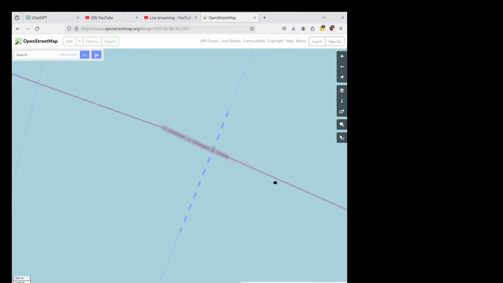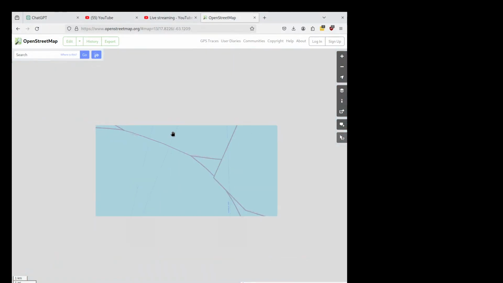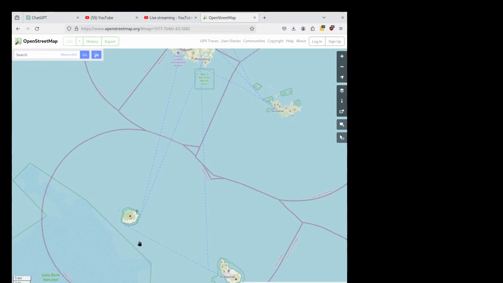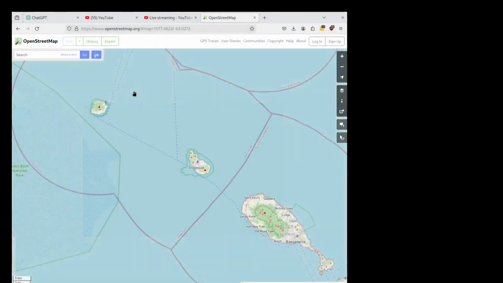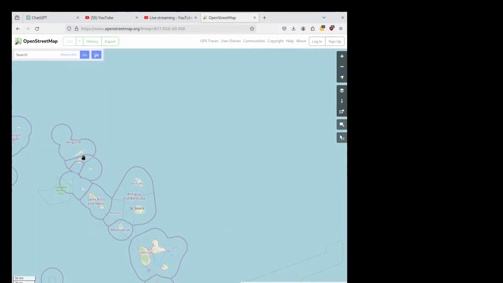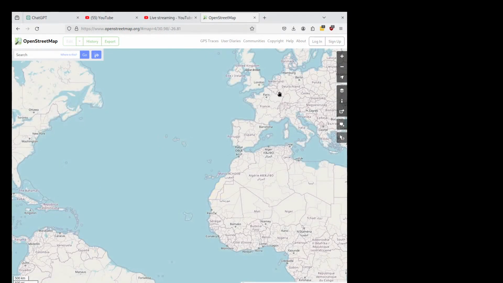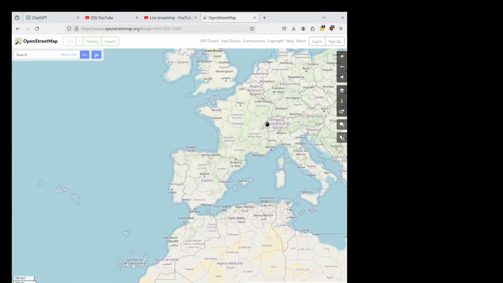This border here is actually an internal boundary. This is a domestic ferry, because that is also the Netherlands. France and the Netherlands share a border in the Caribbean. So we have France and the Netherlands bordering each other, as do Belgium, Luxembourg, and Switzerland.